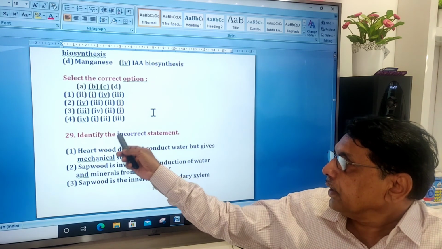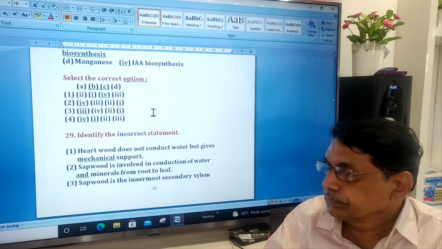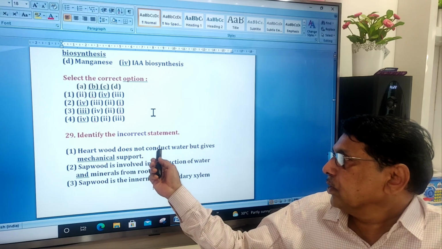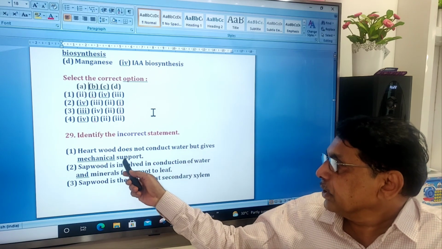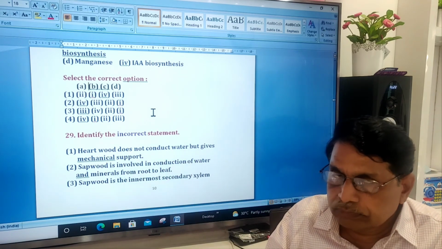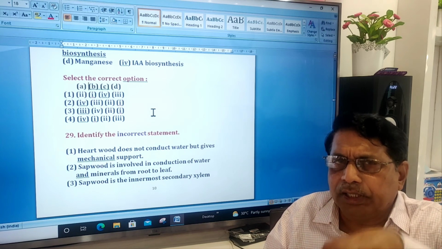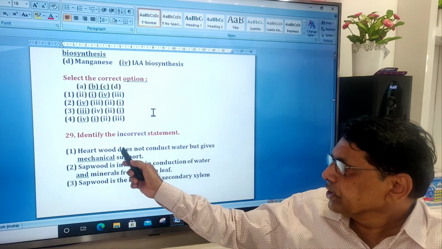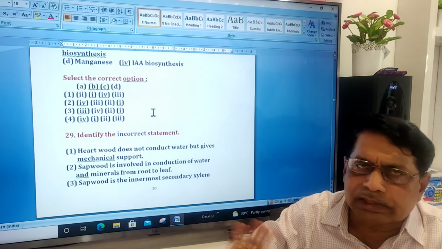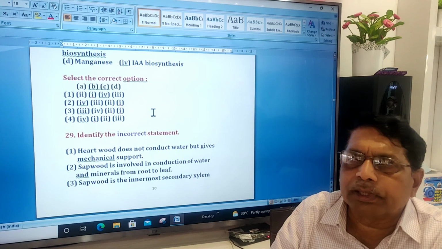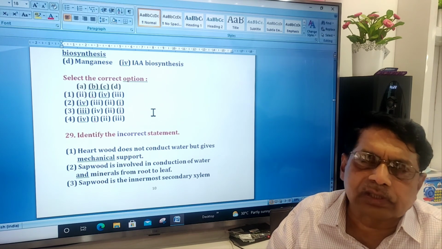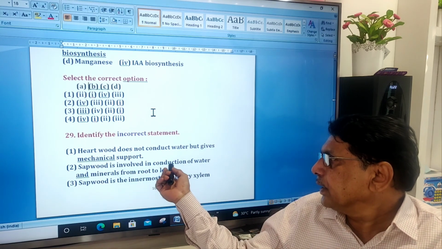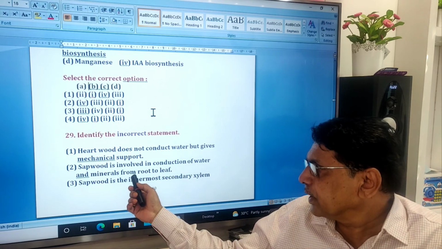Identify the incorrect statement. Hardwood does not conduct water but gives mechanical support. It is in the center of the tree stem, the central part. This is correct. It provides only mechanical strength because all the cells are impregnated with tannins and other things. Sapwood is involved in the conduction of water and minerals.